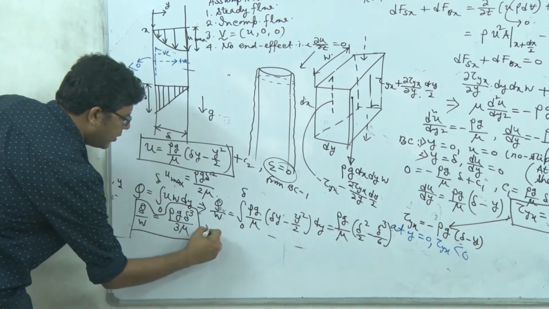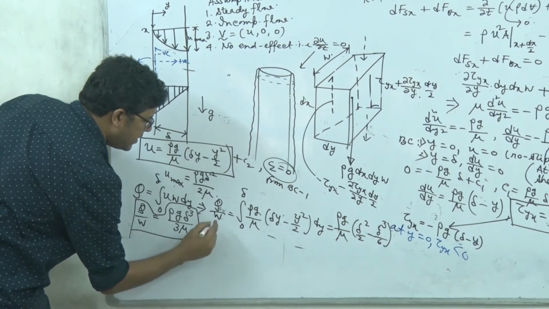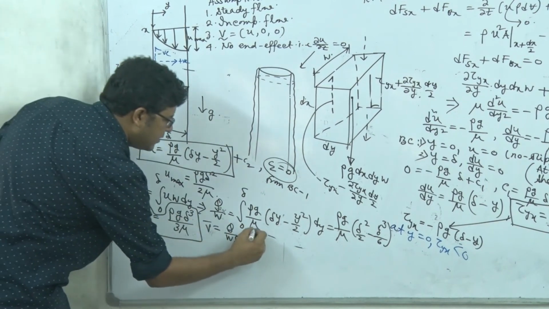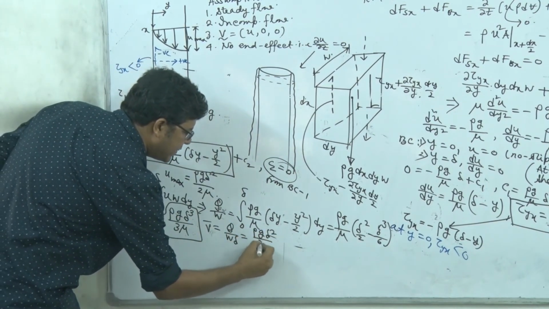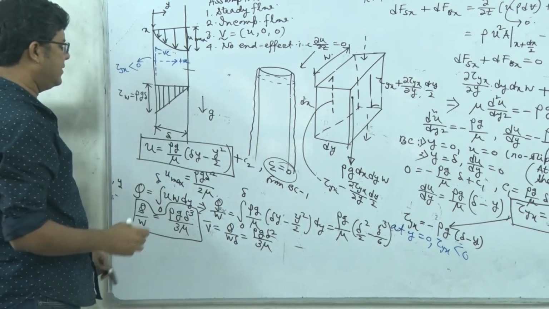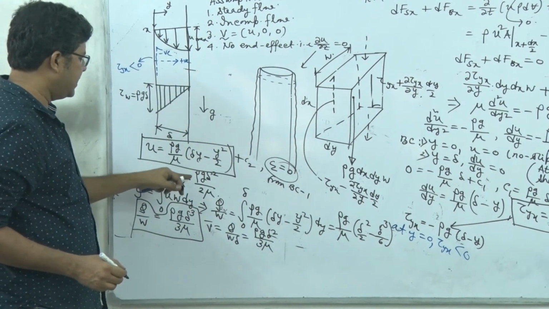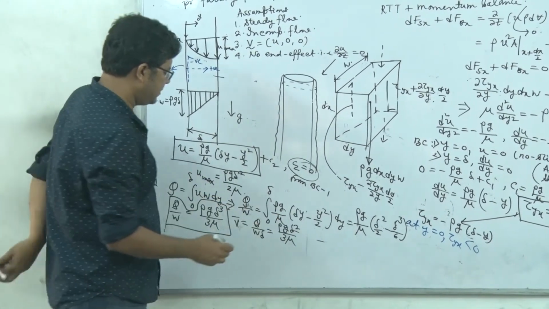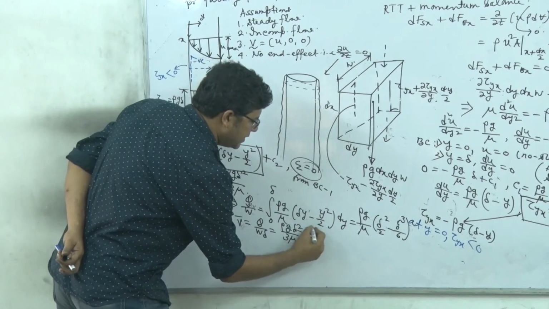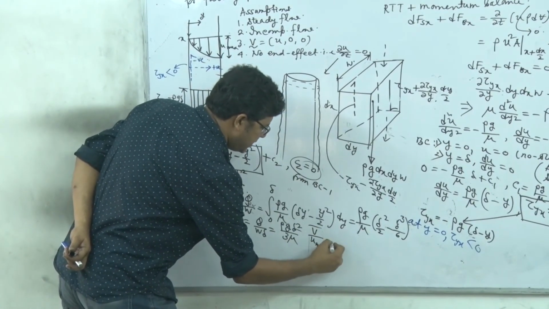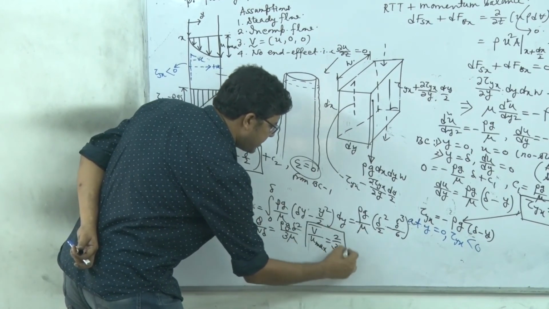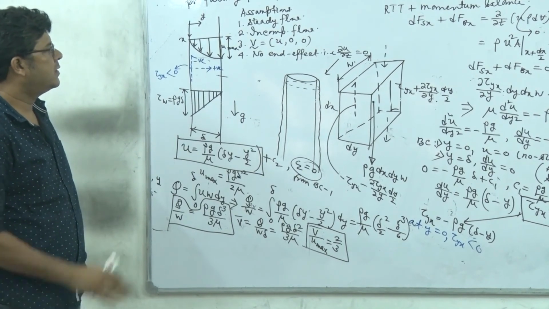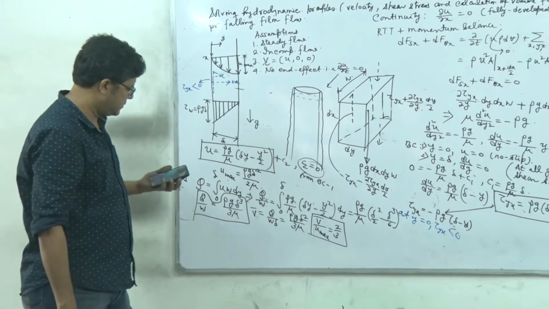Okay? And what will be the average velocity? The average velocity will be Q divided by w into delta, and that is rho g delta square divided by 3 mu. So that is the average velocity. Now maximum velocity we have obtained as rho g delta square by 2 mu, and average velocity is rho g delta square divided by 3 mu. So average velocity divided by maximum velocity is equal to 2 by 3.